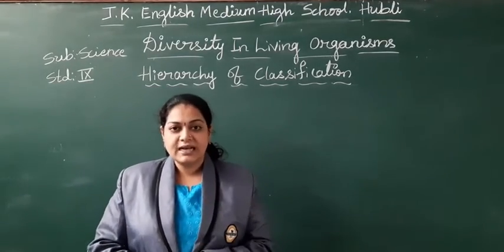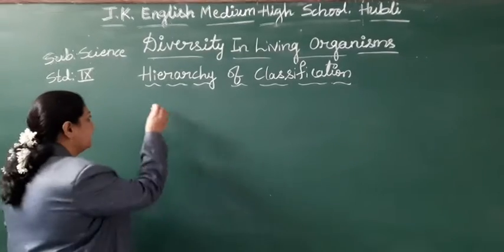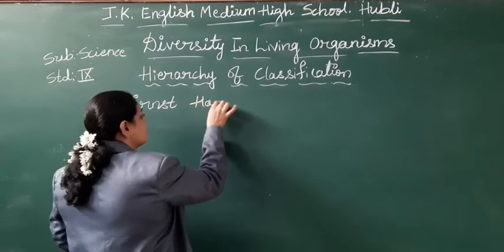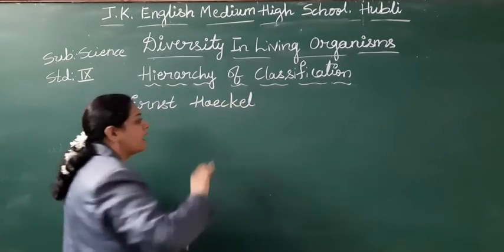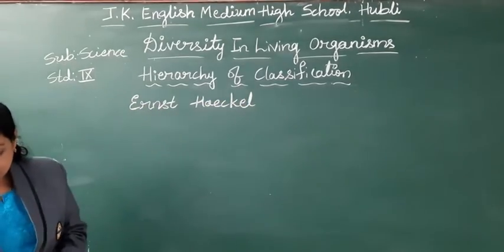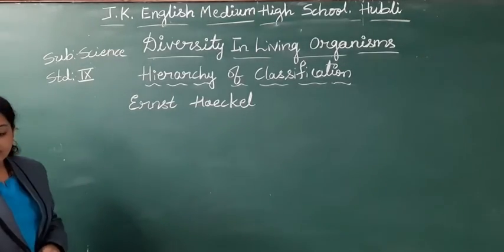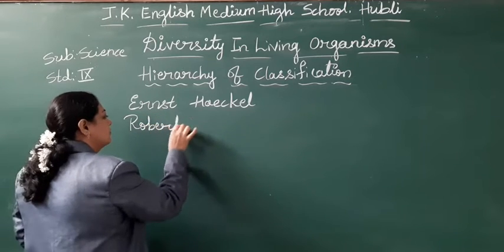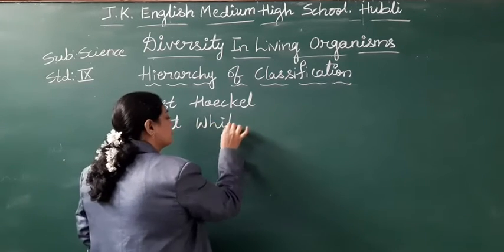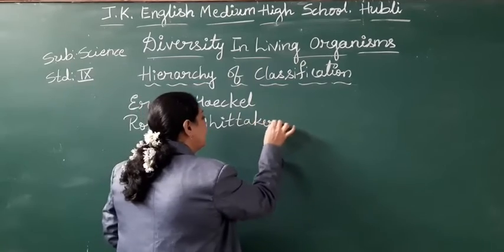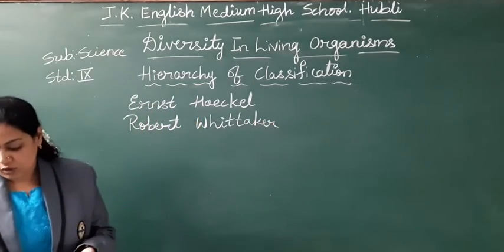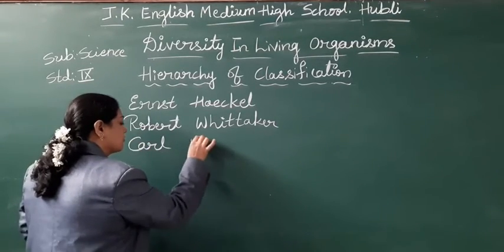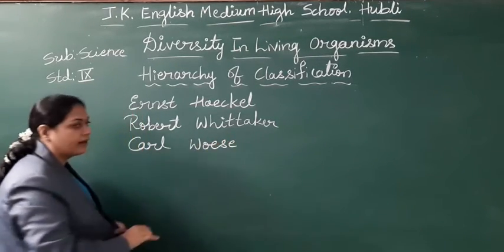The important three scientists are Ernst Haeckel, the second scientist called Robert Whittaker, and one more called Carl Woese.